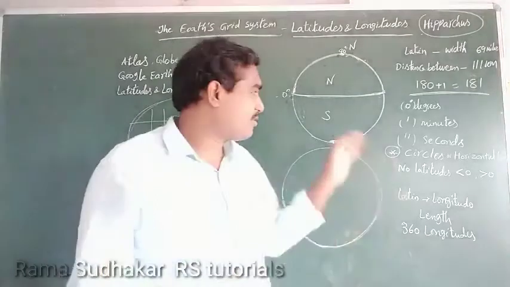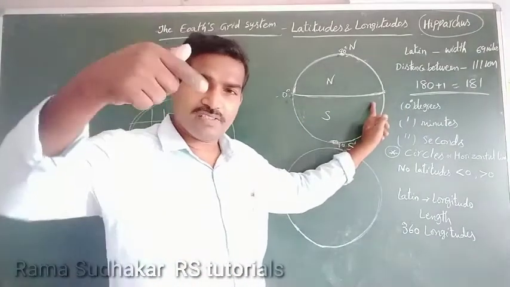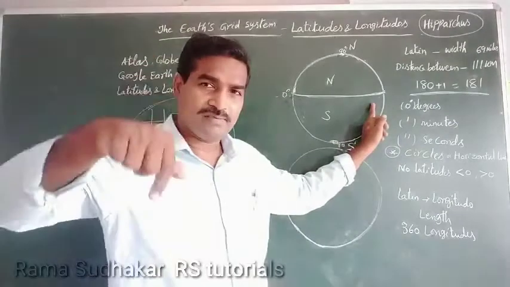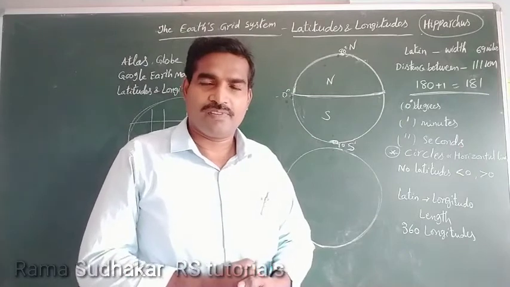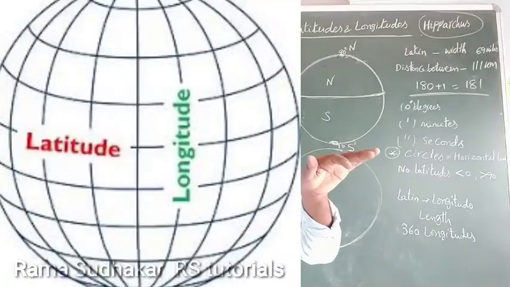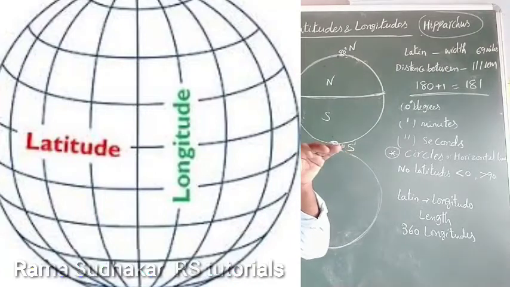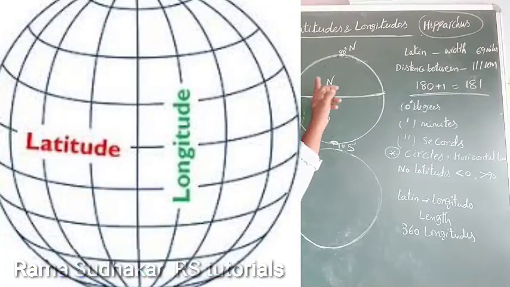Horizontal lines means, look at here, horizontal. But actually these are the circles. These are the circles only. Very important one. There is no latitude less than 0 degrees and greater than 90 degrees.